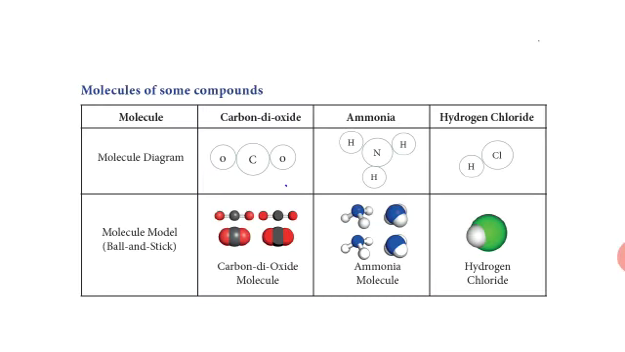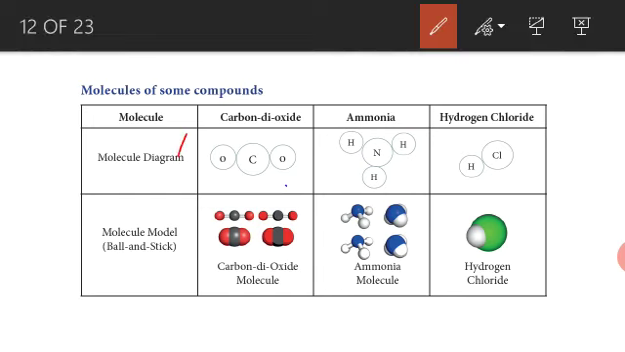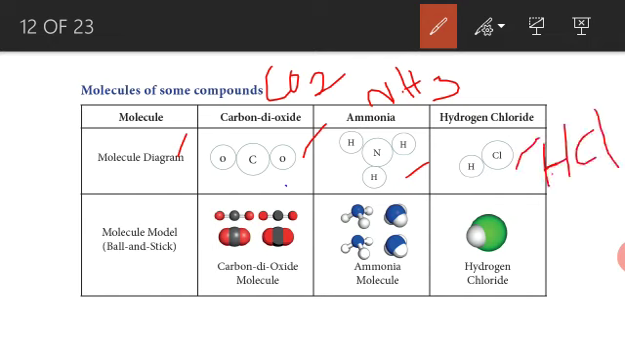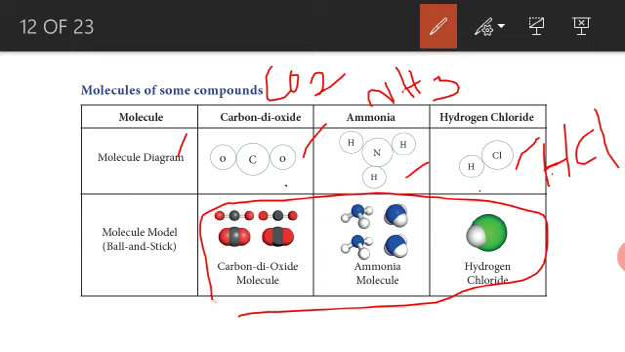Next, the molecules of some compounds. Another example, you see the molecule diagram. Carbon dioxide, carbon and 2 oxygen combined with carbon. Here CO2 we have to write. Next, NH3, ammonia, the structural formula: N is in the middle and hydrogen is around the nitrogen. Next, hydrogen chloride, HCl. Here you see H and Cl combined to make one molecule. And this is the structure of carbon dioxide and ammonia, then hydrogen chloride.